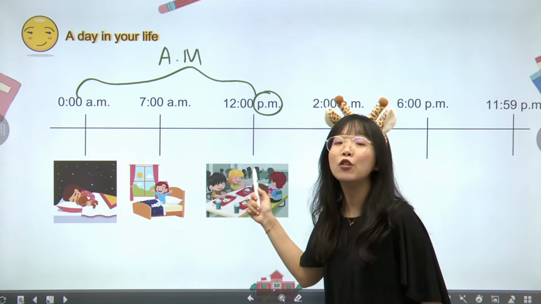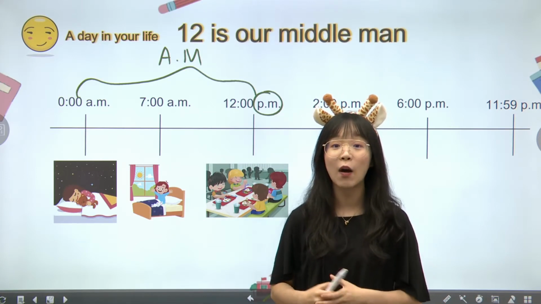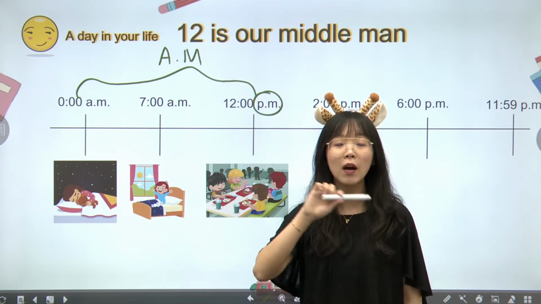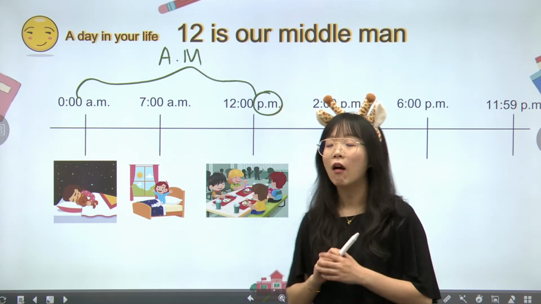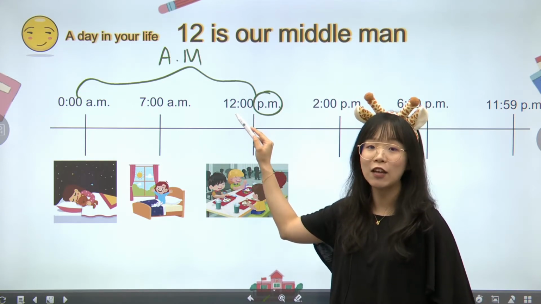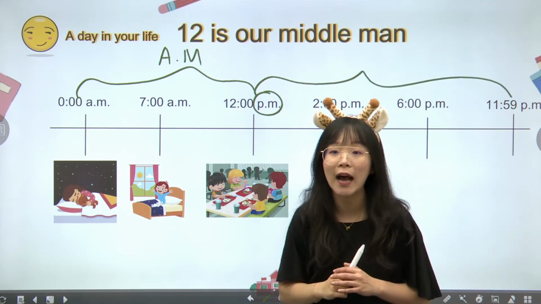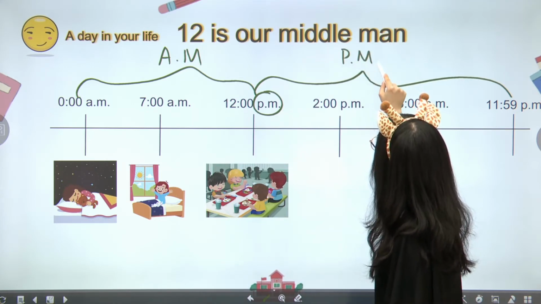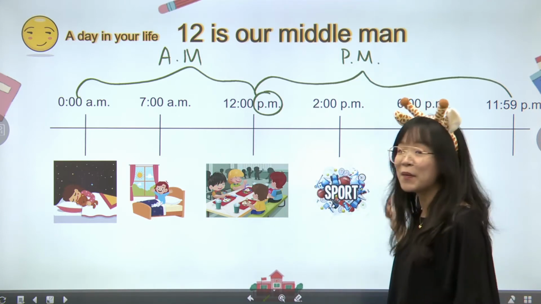This is at noon where you're supposed to have lunch. And remember, 12 is our middleman. So, whenever you see the 12, when the hour arm moves to 12, it switches from a.m. to p.m. Okay, then from 12 o'clock p.m., when you have lunch at noon, all the way till 11:59 p.m., that will be all of your afternoon, and that is p.m. in the 12-hour system.